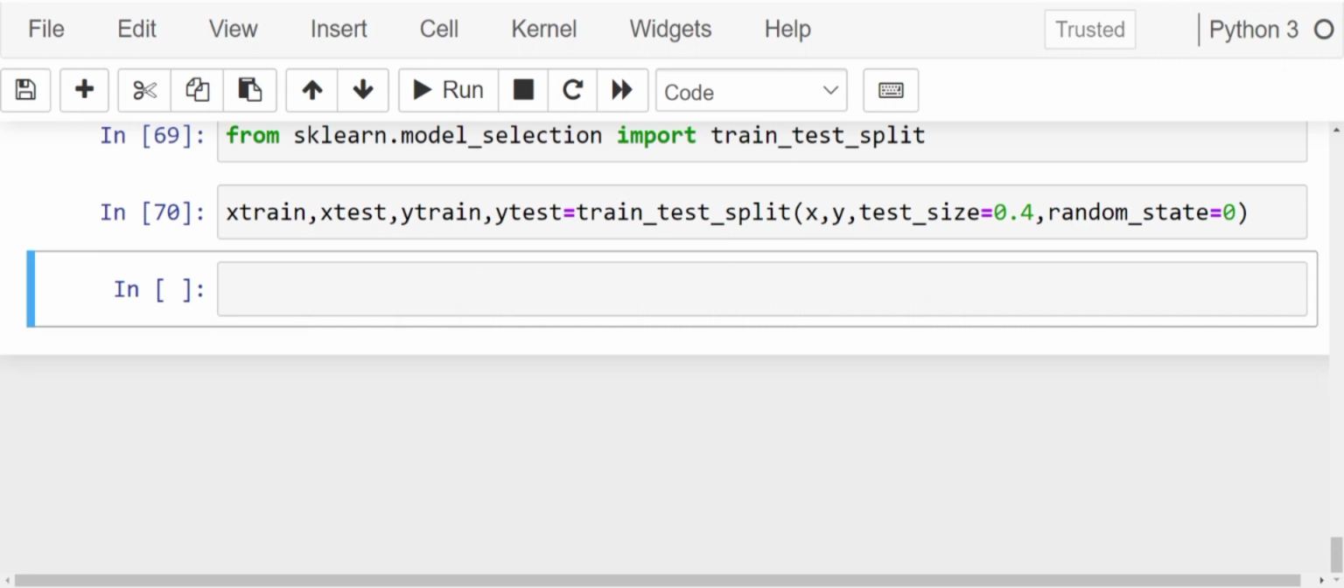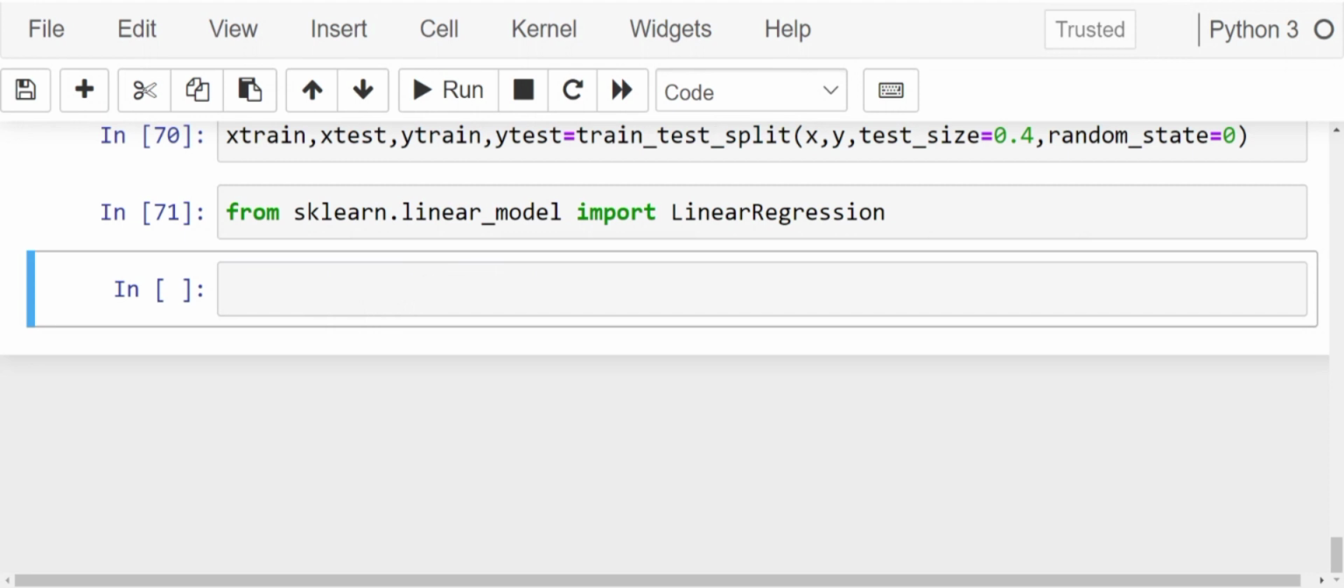Next, from sklearn library, we are going to import the linear regression model. How do we write it? From sklearn.linear_model import LinearRegression. Now we are going to create an object of linear regression. Let's call it linreg. linreg equals LinearRegression.